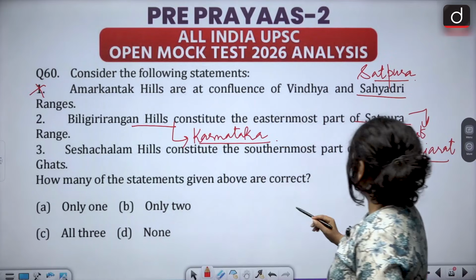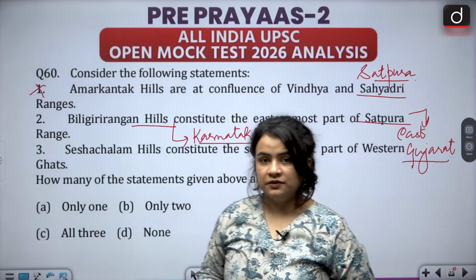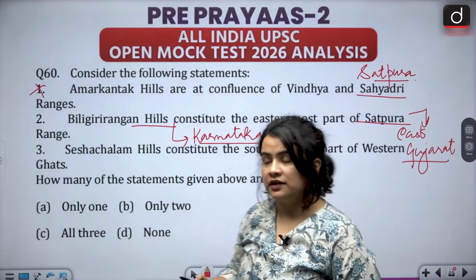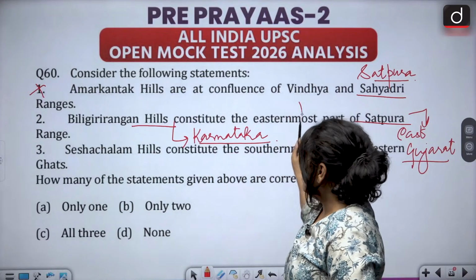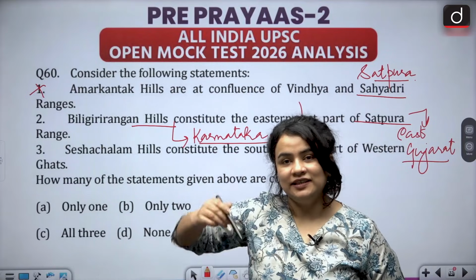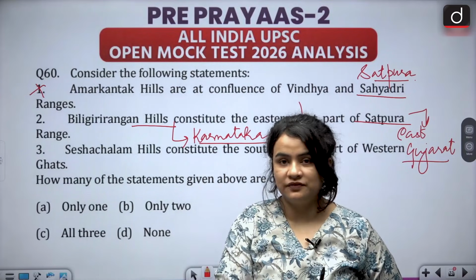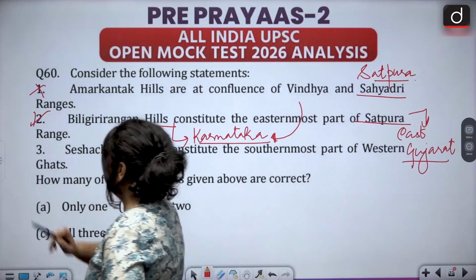So again, easternmost part of Satpura is not possible because the Satpuras begin from East Gujarat and they would not traverse to Karnataka. Karnataka nonetheless is down south towards the west, not towards the east. Alright, students? So this again is wrong.